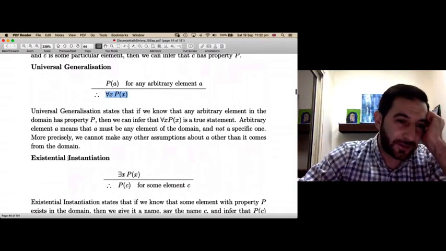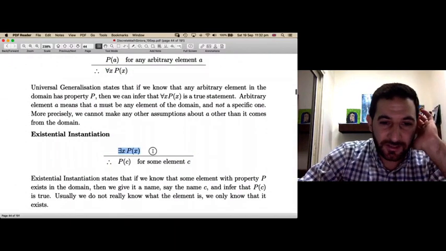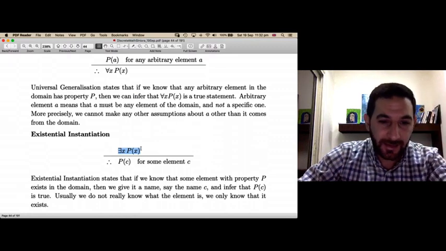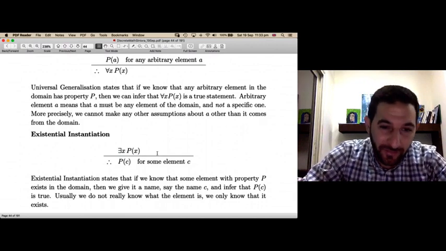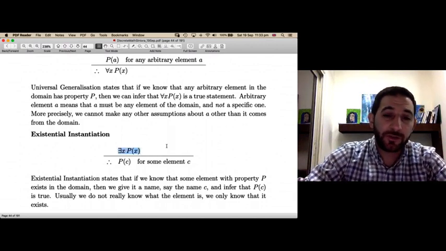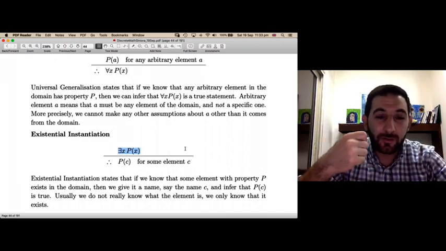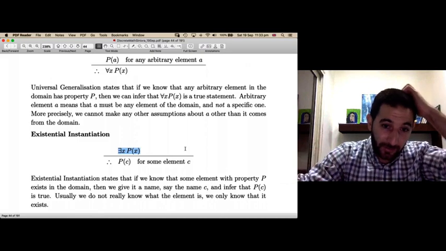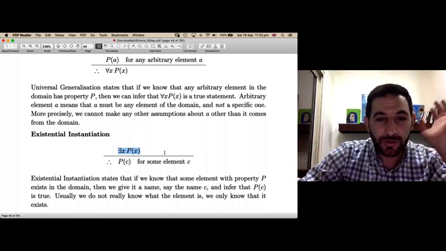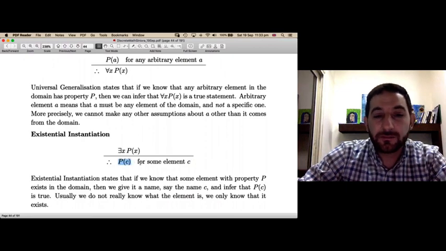Okay, let's look at the existential quantifier, existential instantiation. Suppose the premise is true. It says there exists x in the domain such that p of x. So what do we know if this is true? We defined this proposition to be true if there is at least one element in our domain with property p. So we know this element exists in the domain. Maybe we don't know which one in particular, but we know there is one. All we know is that such an element exists, and let's say we call it c. Once we call it c, then we know that c has property p.